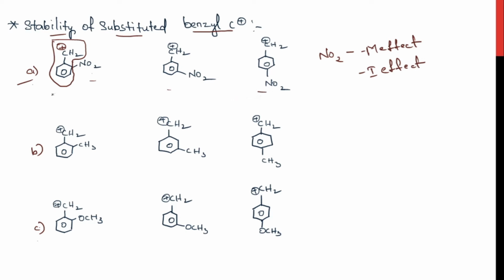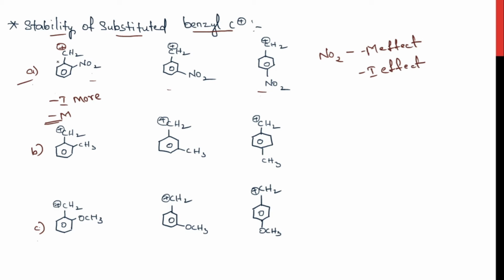Now, when the nitro group is in the ortho position, it would be exhibiting minus I effect, and because the distance is less, the minus I effect would be more. And what about the minus M effect? There is the presence of minus M effect here. To stabilize a carbocation, what do you need? You need an electron donating group. Now this carbon is electron deficient. It needs electrons.